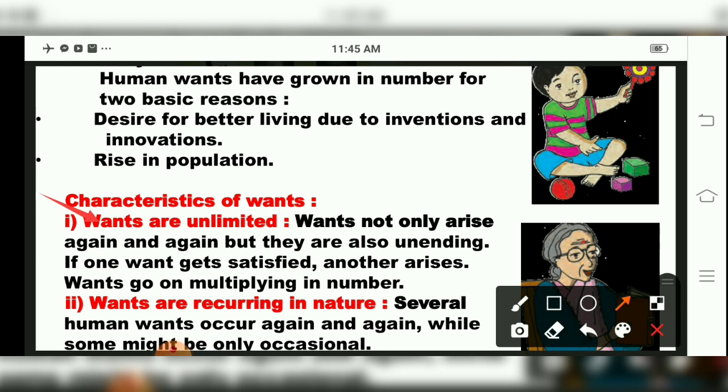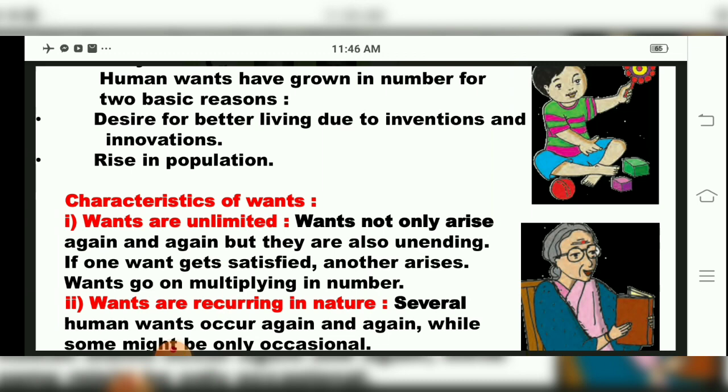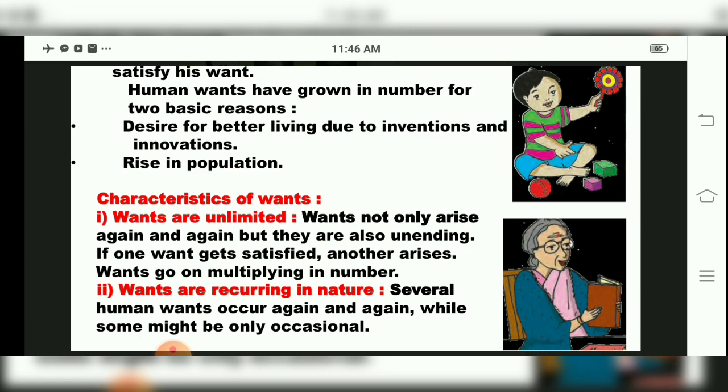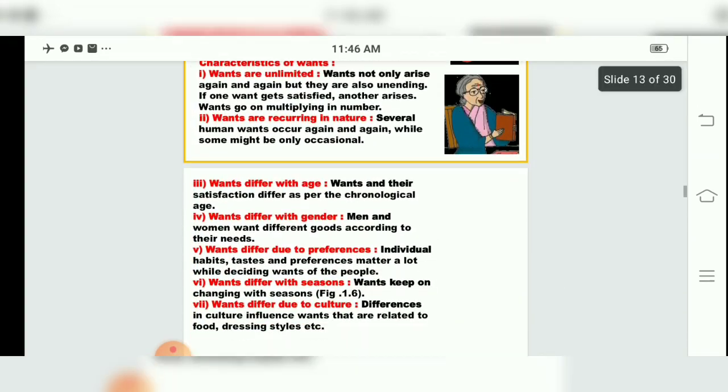Then the second one is that wants are recurring in nature. Now what is this? Wants being recurring in nature means several human wants, desires or demands will occur again and again according to the occasion, according to the nature. So the first characteristic of want is what? Wants are unlimited. And the second one is that wants are recurring in nature. Now we'll come to the third one. What is the third characteristic?